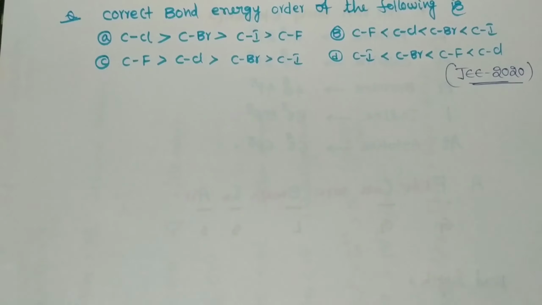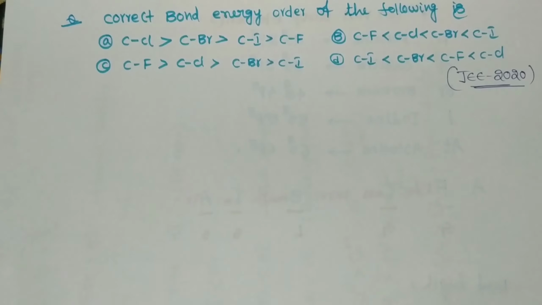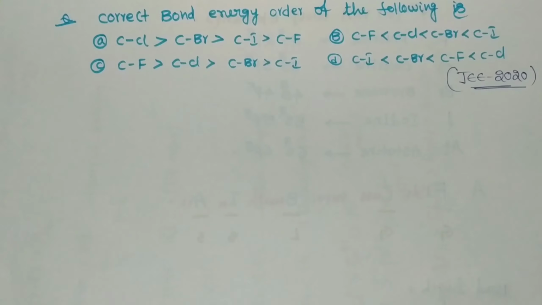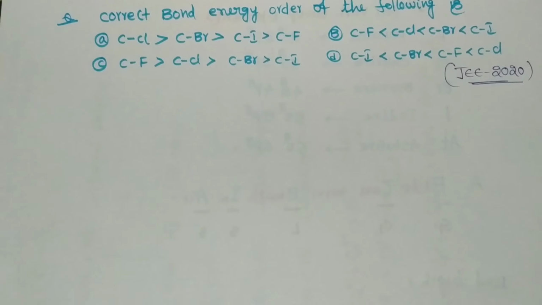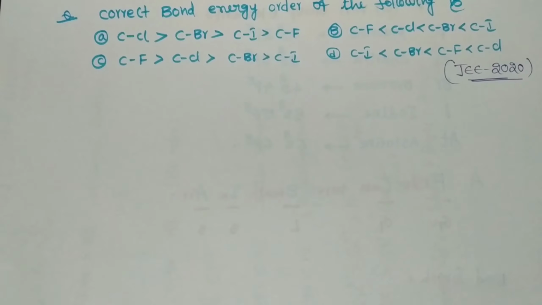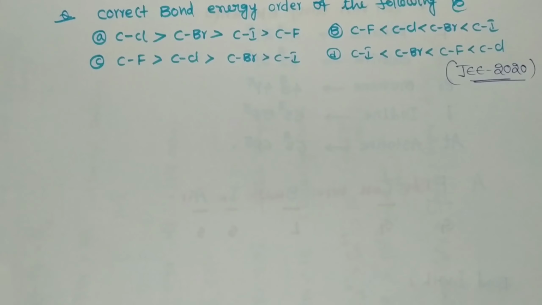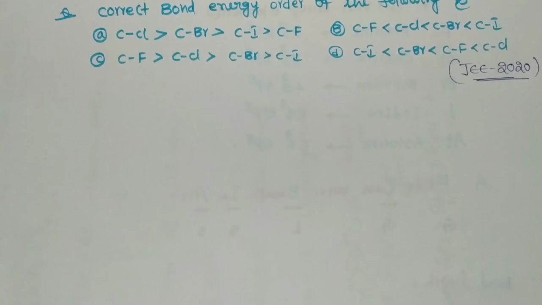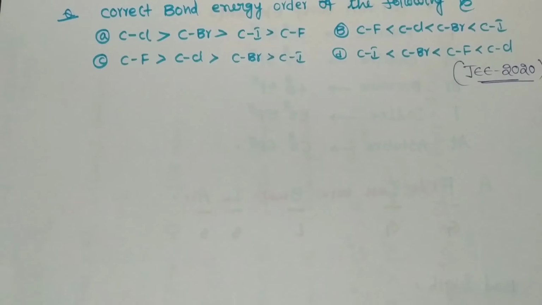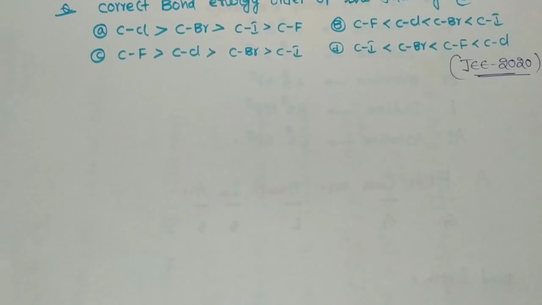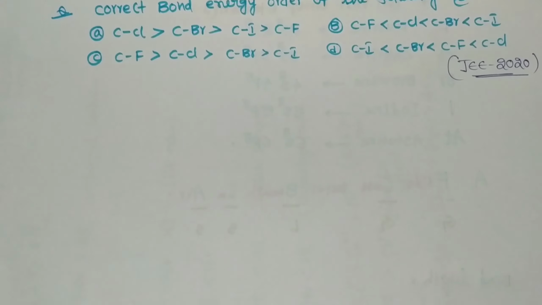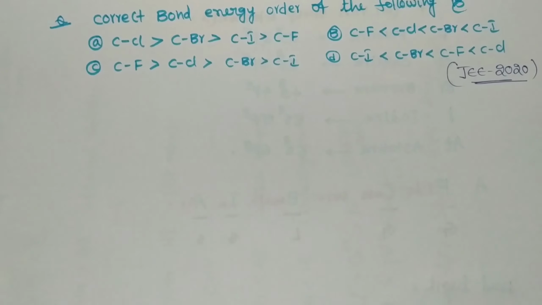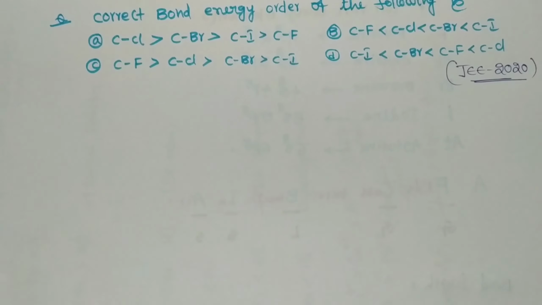The question is: the correct bond energy order of the following is. Option A: C-Cl is greater than C-Br greater than C-I greater than C-F. Option B: C-F is less than C-Cl less than C-Br less than C-I. Option C: C-F greater than C-Cl greater than C-Br greater than C-I. Option D: C-I is less than C-Br less than C-F less than C-Cl.